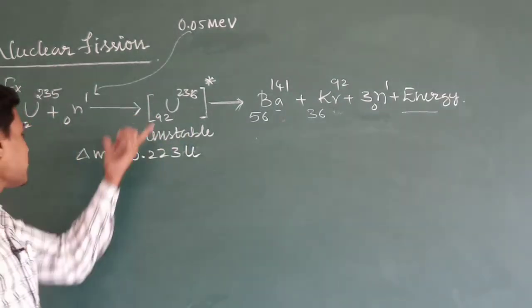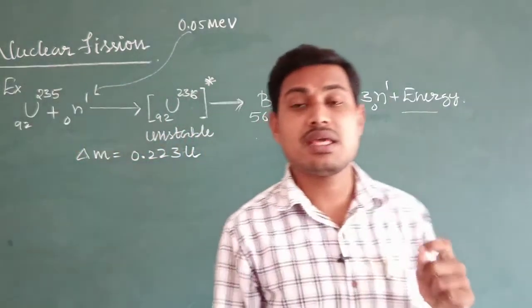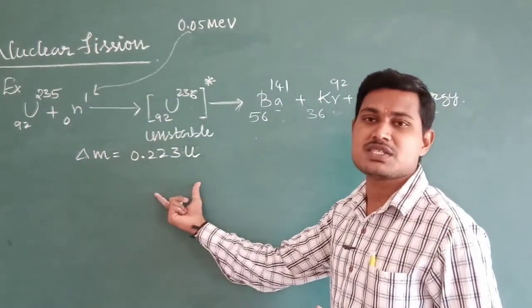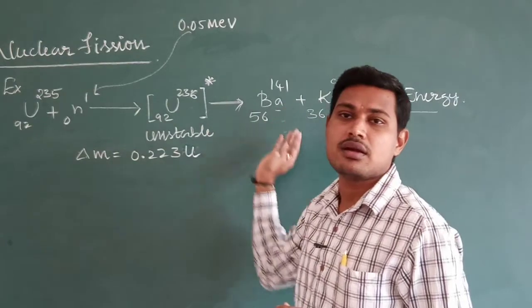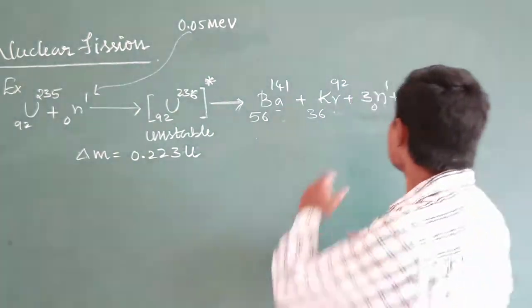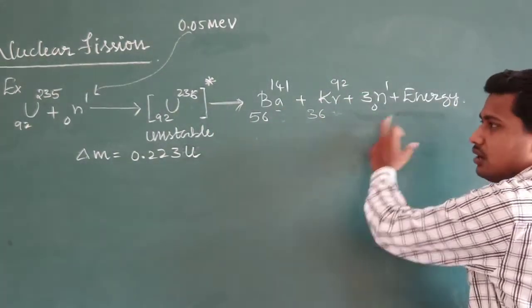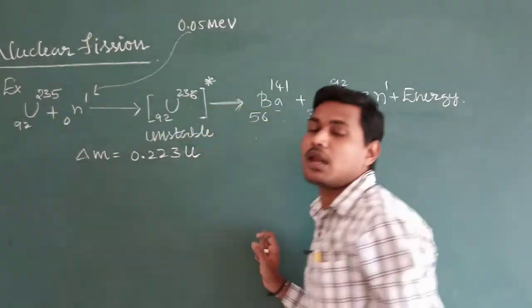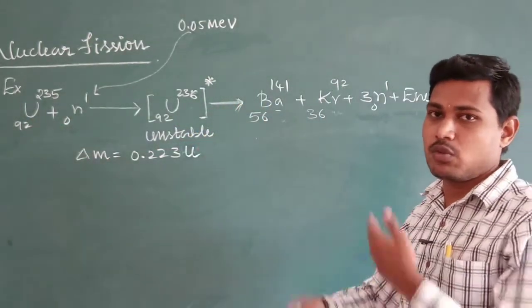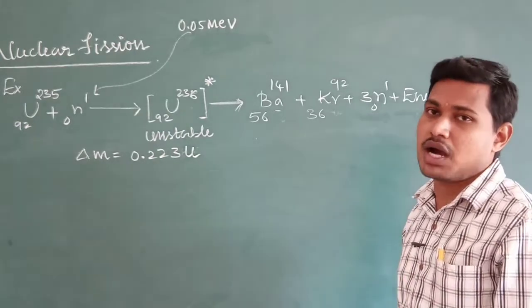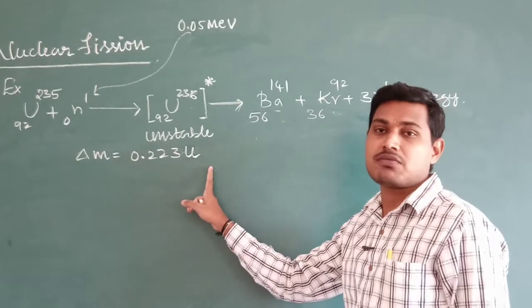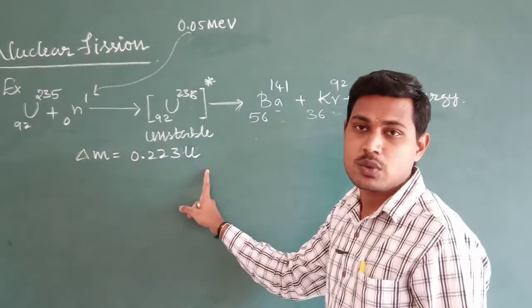So in the first reaction, we observe that there is a mass defect. Because of this mass defect only, nuclear mass gets converted into energy. Energy is emitted because there is a conversion of nuclear mass into energy. Energy is liberated because of the decrease in nuclear mass. There will be a decrease in the total mass of the nucleus, and that we call the mass defect.